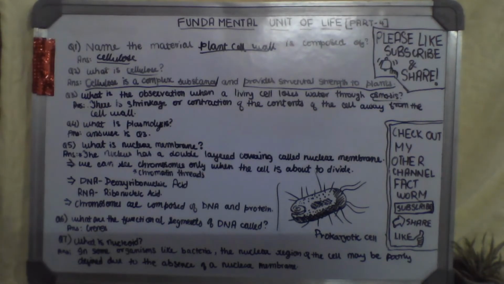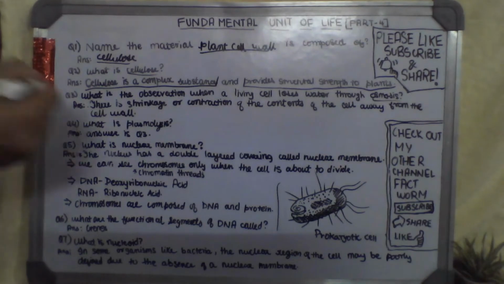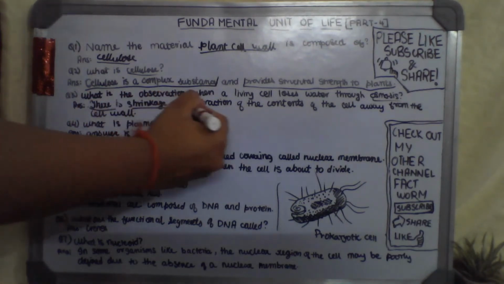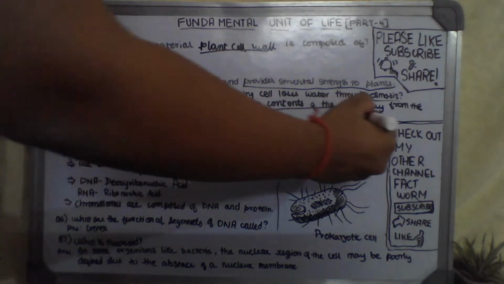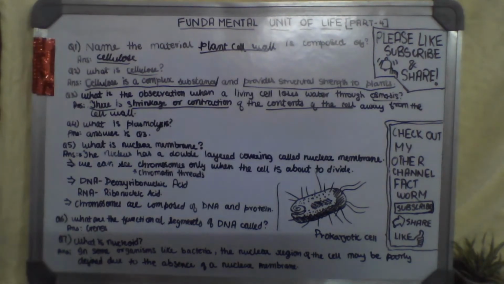Next question. What is the observation when a living cell loses water through osmosis? There is shrinkage or contraction of the contents of the cell away from the cell wall.